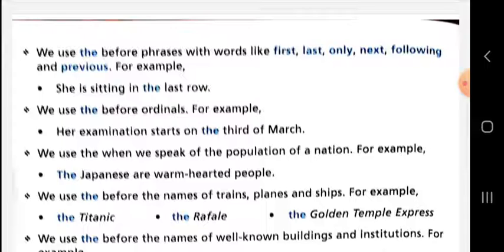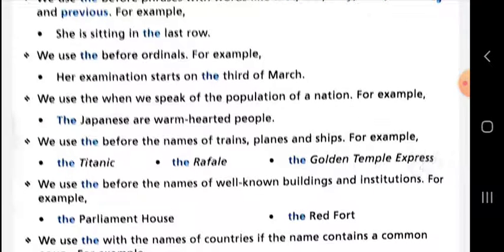We use "the" before the names of trains, planes, and ships. When we are going to take the name of any train, like the Rajdhani, and when we talk about planes, the Rafale, and when we take the names of ships, the Titanic, the Vikranta, such types of names of trains, planes, or ships, then we need to add "the" before their name.